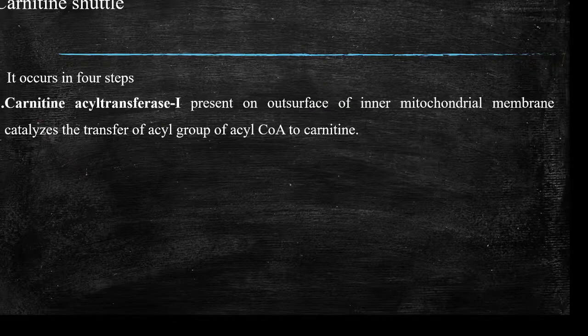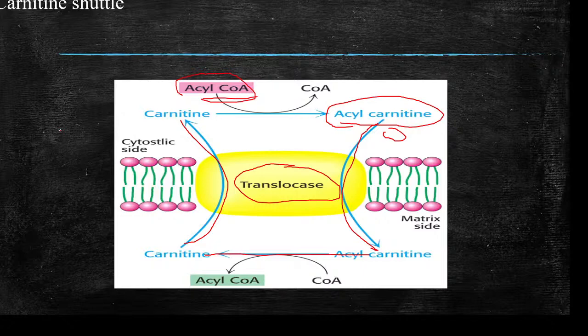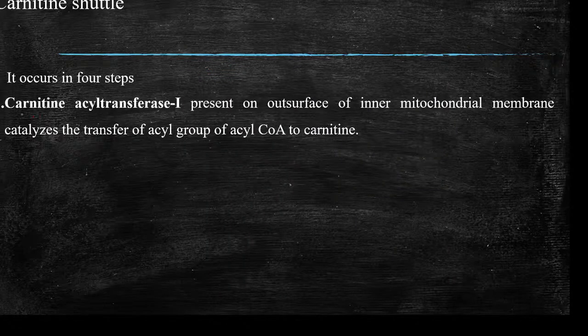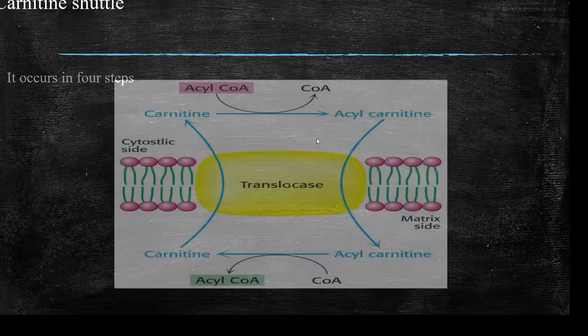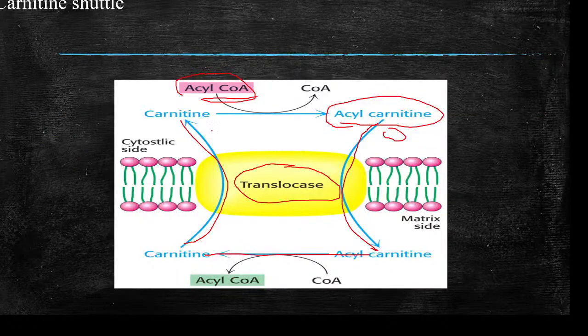The carnitine shuttle occurs in steps, and two enzymes are required. One is carnitine acyl transferase 1, present on the outer surface of the inner mitochondrial membrane. It catalyzes the transfer of the acyl group of acyl-CoA to carnitine, forming acyl carnitine.